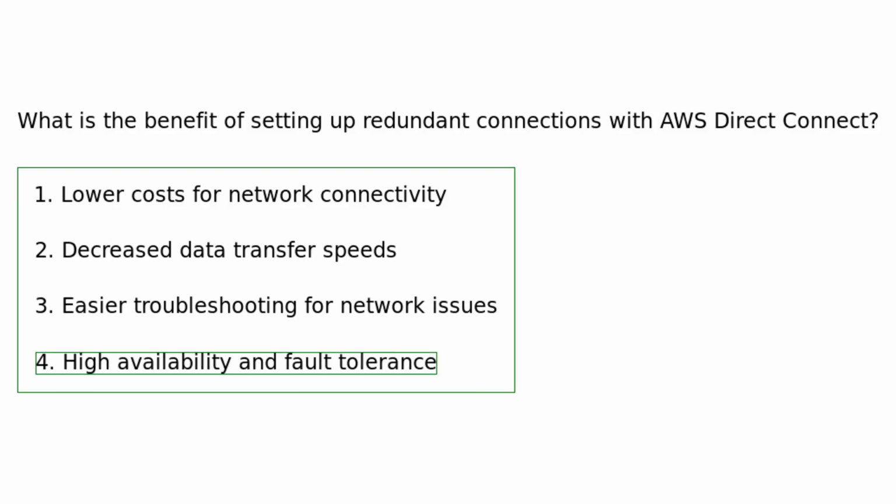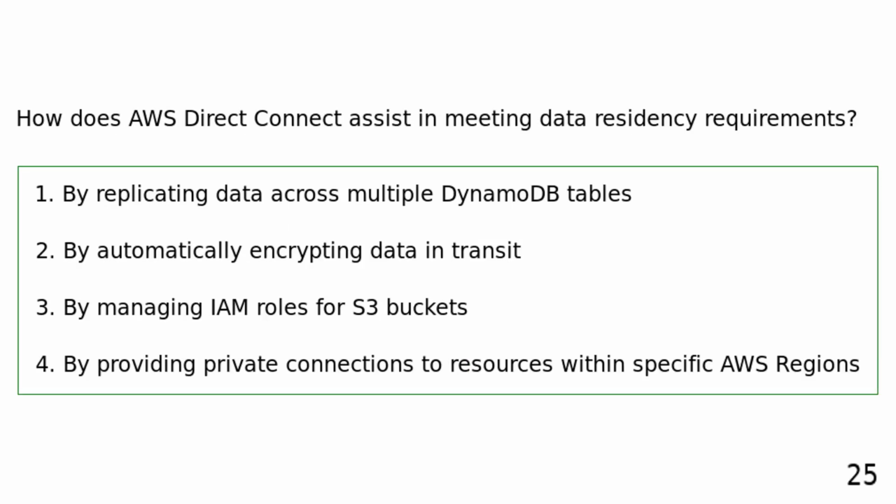Setting up redundant connections with AWS Direct Connect ensures high availability and fault tolerance by providing backup connections in case the primary connection fails, reducing the risk of downtime and ensuring continuous network connectivity. How does AWS Direct Connect assist in meeting data residency requirements?